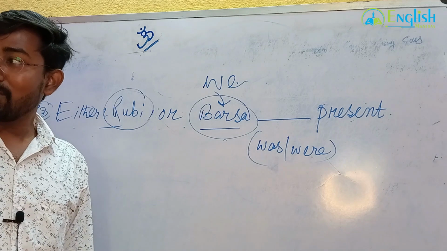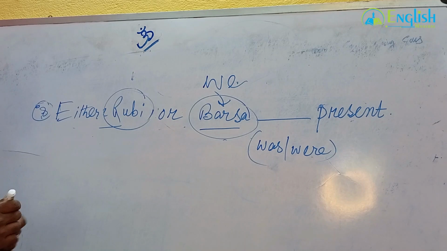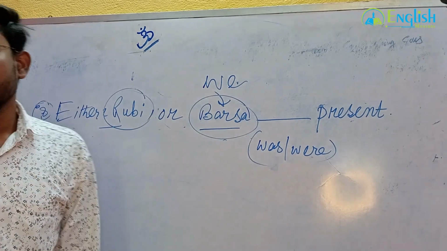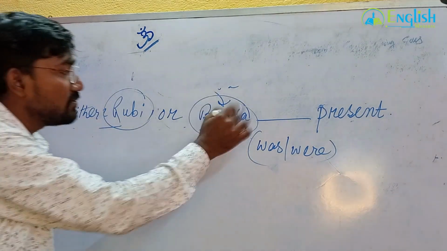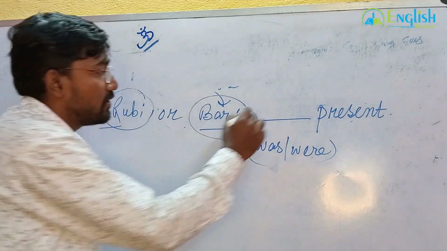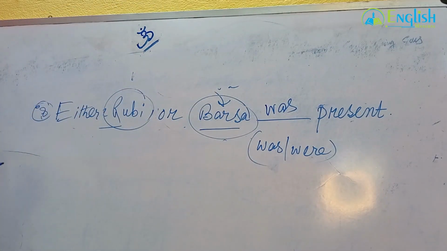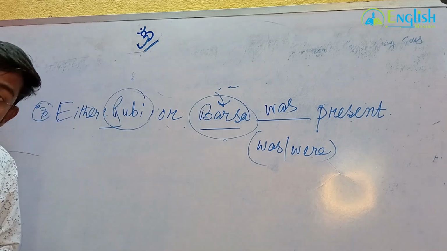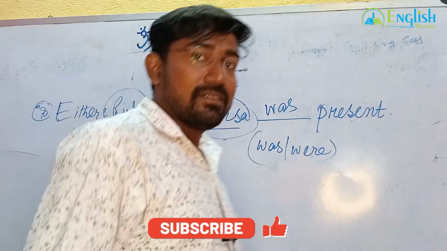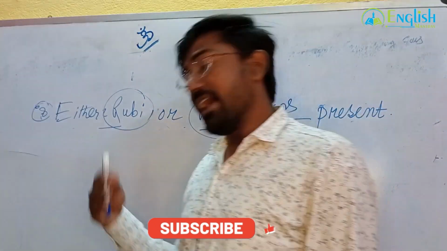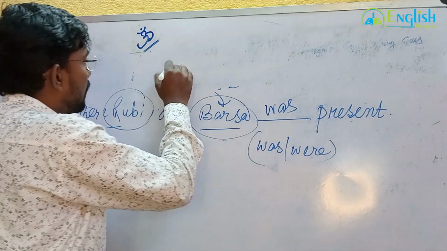Look at this, it is very important. What is coming after or? We are not coming, Barsha is coming. So Barsha is singular number. That's why it will be was. Because Barsha is singular number. It may be plural number. So the rule of either or and neither nor: after nor, after or, what is coming after or?